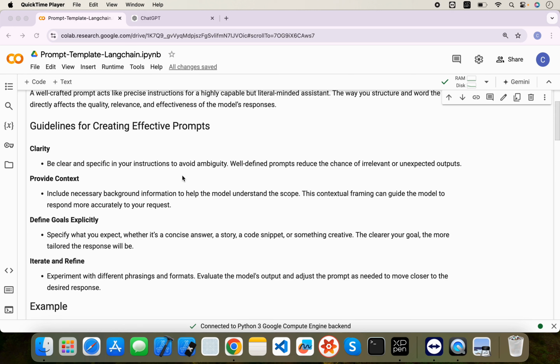First is clarity. Be clear and specific in your instruction to avoid ambiguity. A well-defined prompt reduces the chance of irrelevant, unexpected outputs. You should be very clear about your expectation, or what you want from that model. Let's say you want a classification task from the model. Be very clear: classify this sentence into positive or negative.